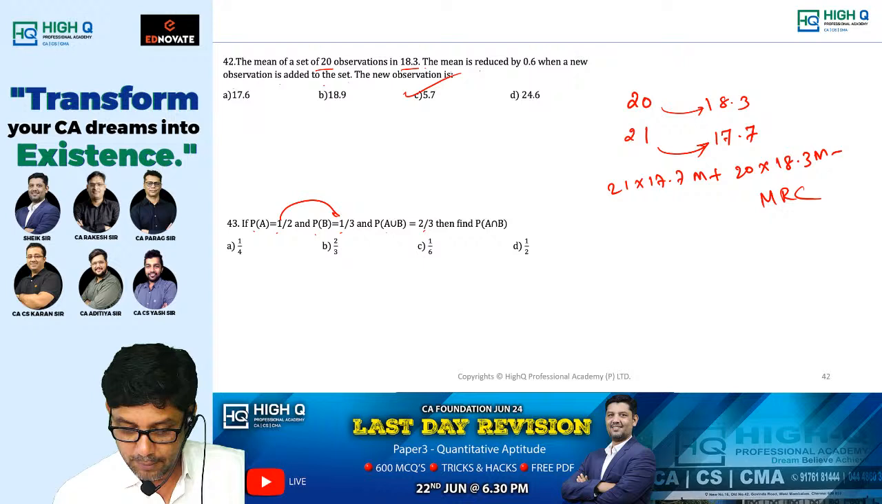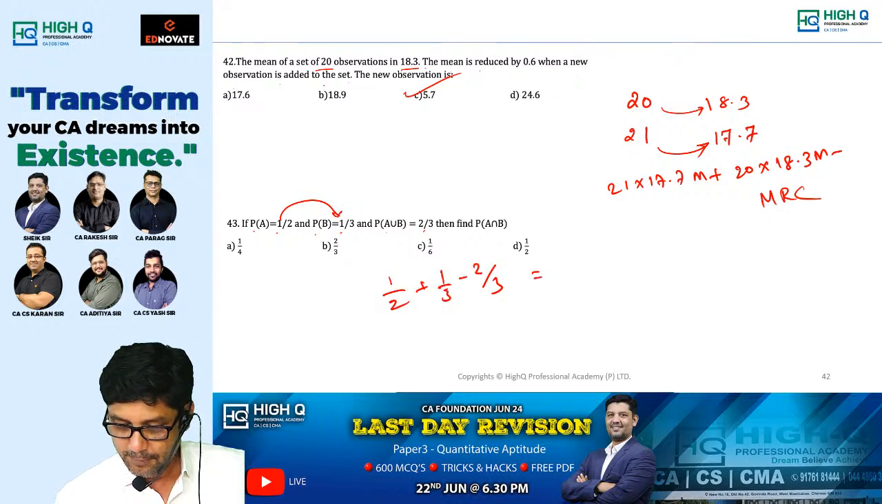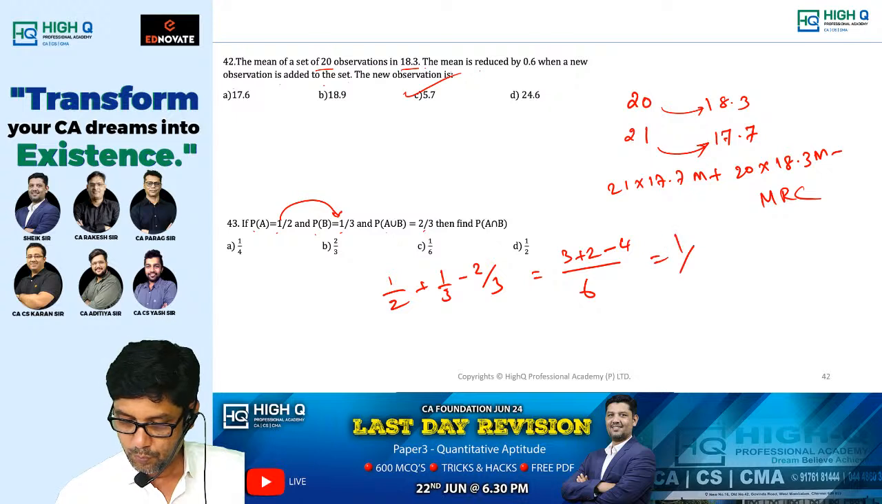1 by 2 plus 1 by 3 minus 2 by 3, which is equal to (3 plus 2 minus 4) by 6, which is nothing but 1 by 6. Answer is 1 by 6.